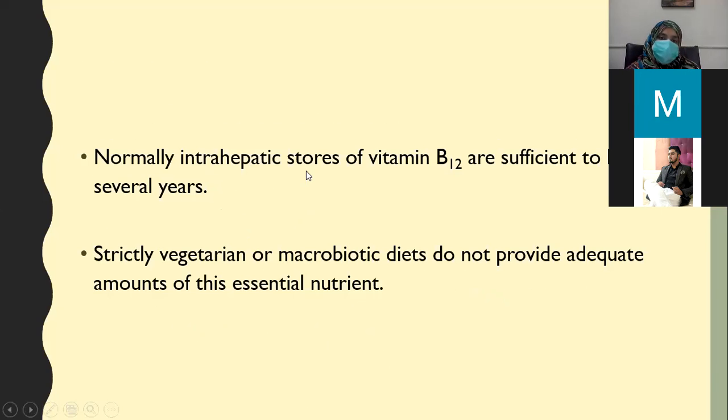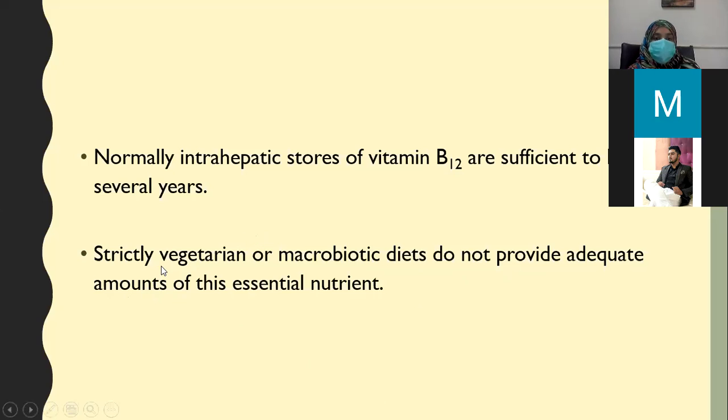Normally, intrahepatic stores of vitamin B12 are sufficient to last for several years. Strictly vegetarian or macrobiotic diets do not provide adequate amounts of this essential nutrient. So in our population, beta, we see patients of megaloblastic anemia very often because meat is quite expensive and people cannot consume it, and they get vitamin B12 deficiency.